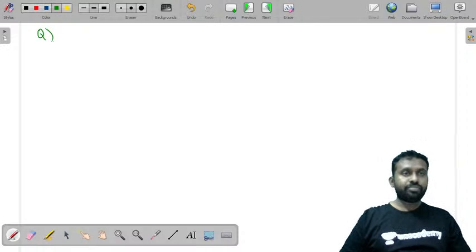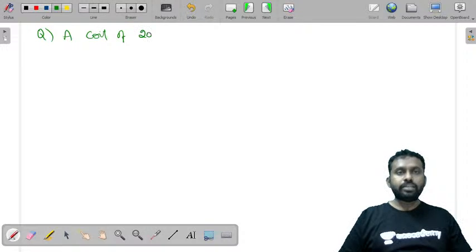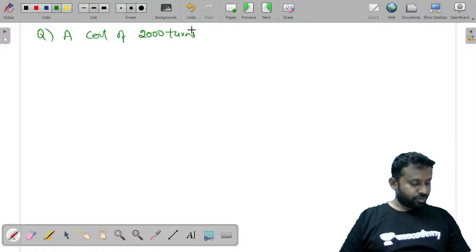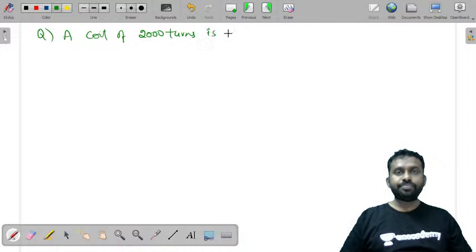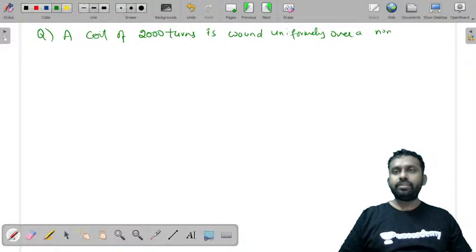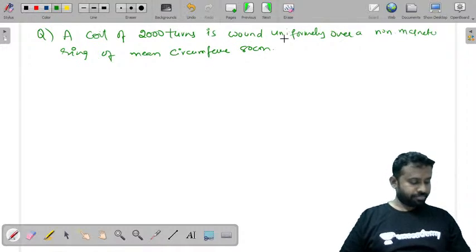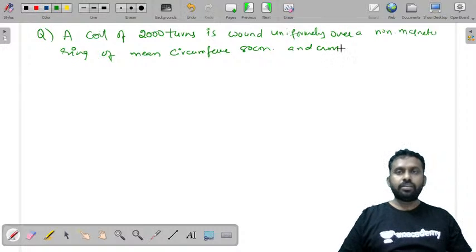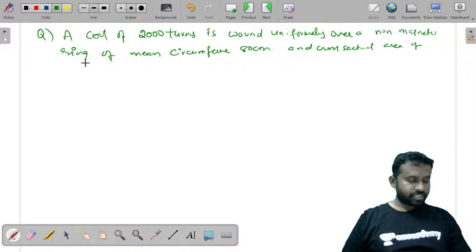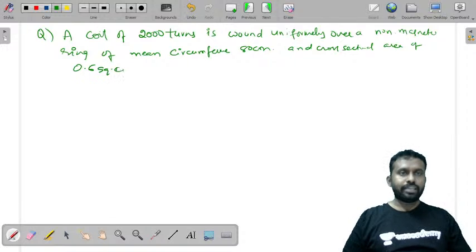So the question is, a coil of 2000 turns is wound uniformly over a non-magnetic ring of mean circumference 80 centimeters and cross sectional area of 0.6 square centimeters.